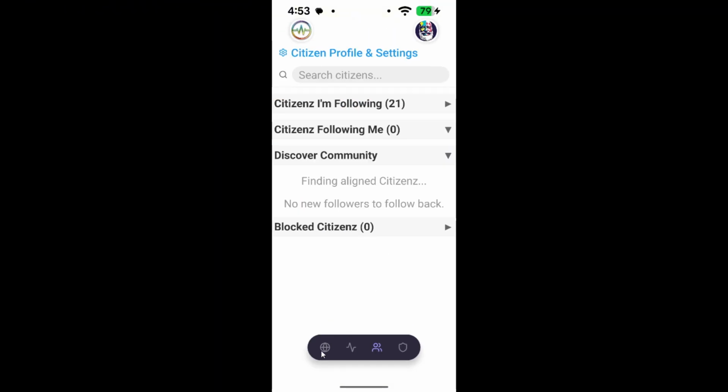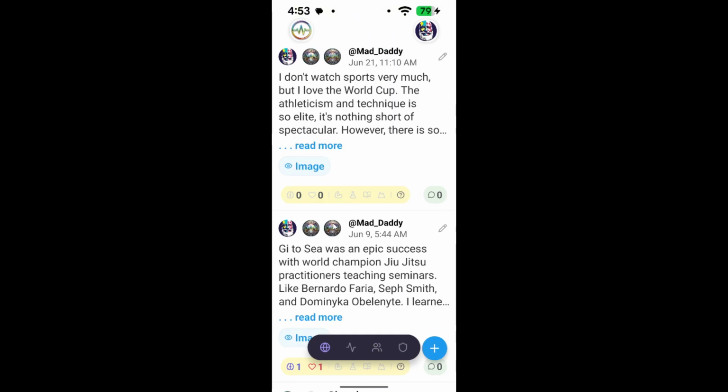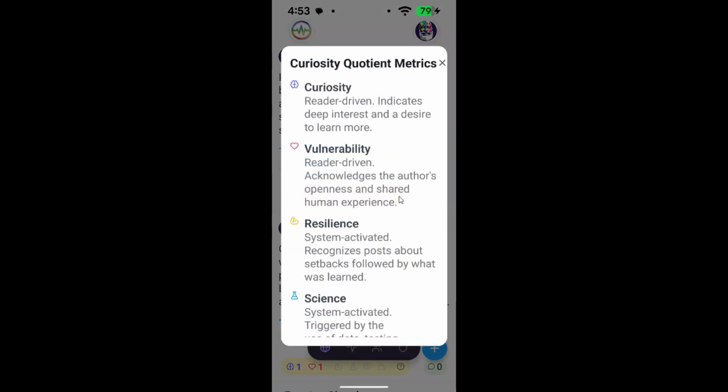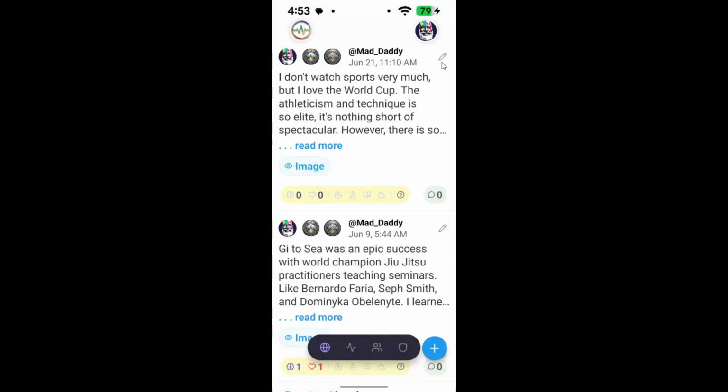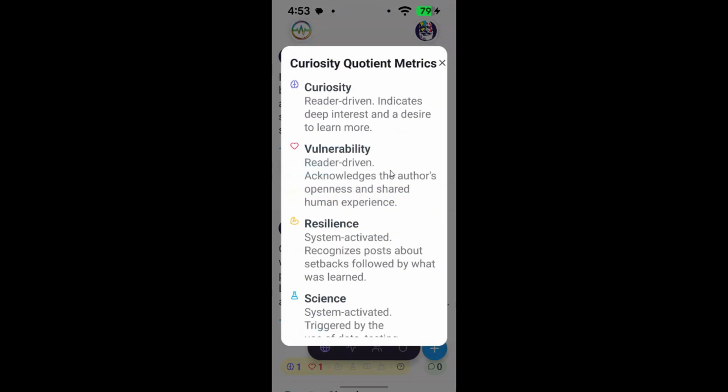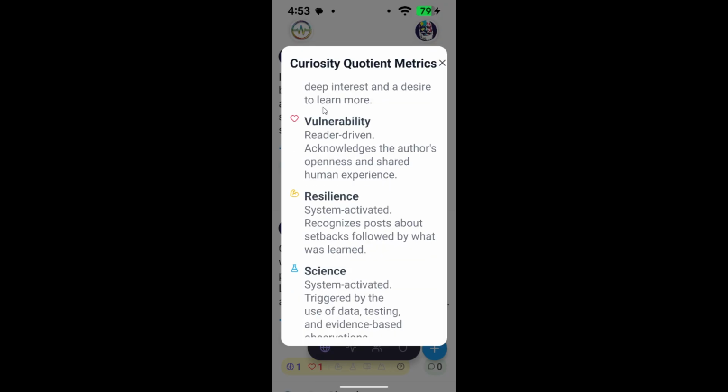Forum tab. The forum is the public square. This is similar to Twitter, but we at VoxPop think you can get behind how VoxPop is different, and you will see each post has a yellow pill-shaped metrics bar. This metrics bar shows how well the post lines up with the secular humanism ethical framework. The more elements of secular humanism in the post, the longer it will stay at the top of your feed.